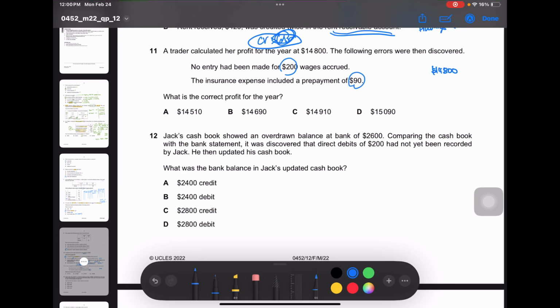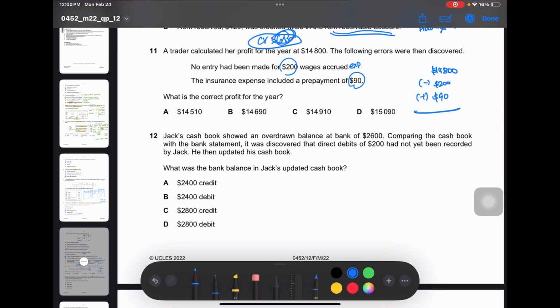No entry had been made for wages accrued. So wages is an expense and expenses reduce profit. So then you have to subtract $200. Insurance expense included a prepayment of $90, which means you've already paid, but showing it as an expense will further reduce profit. So you have to add the $90.